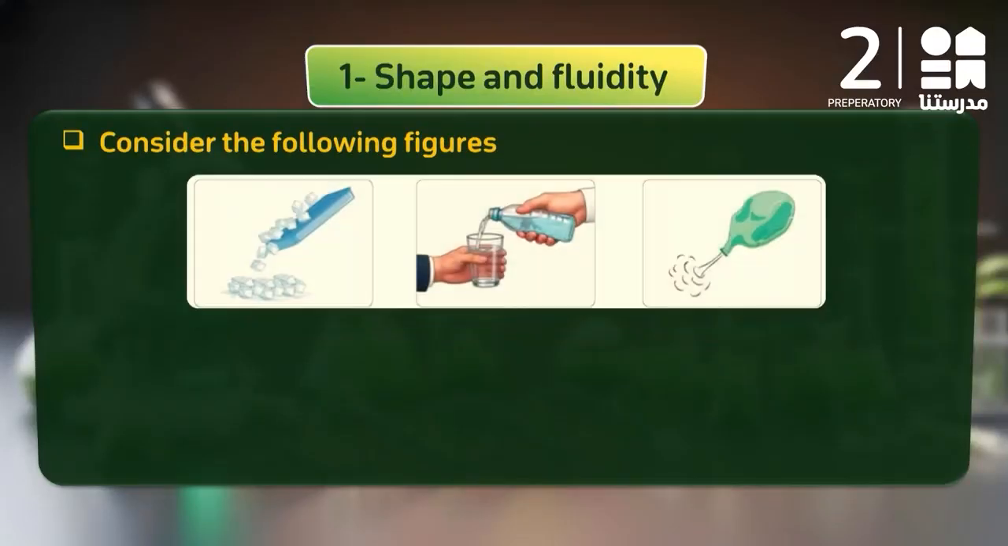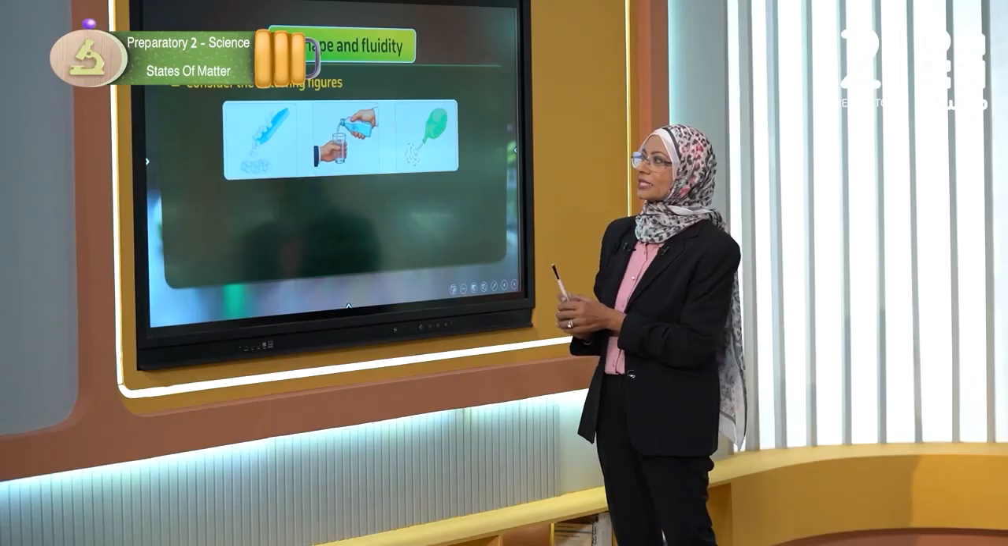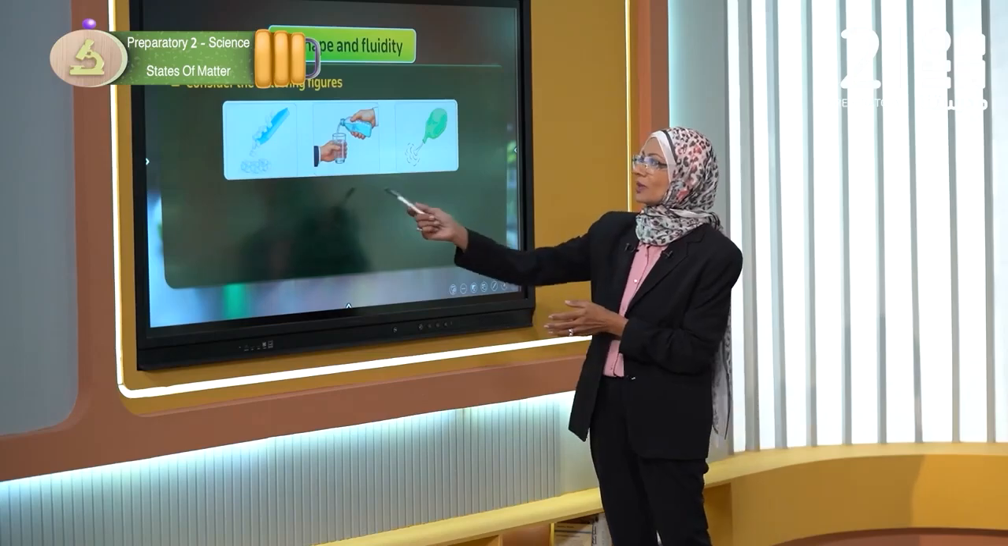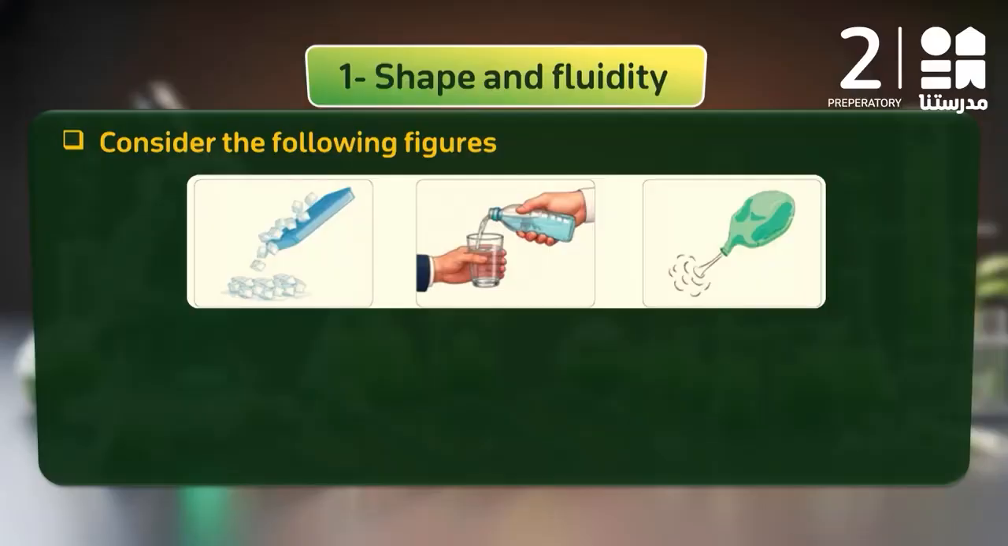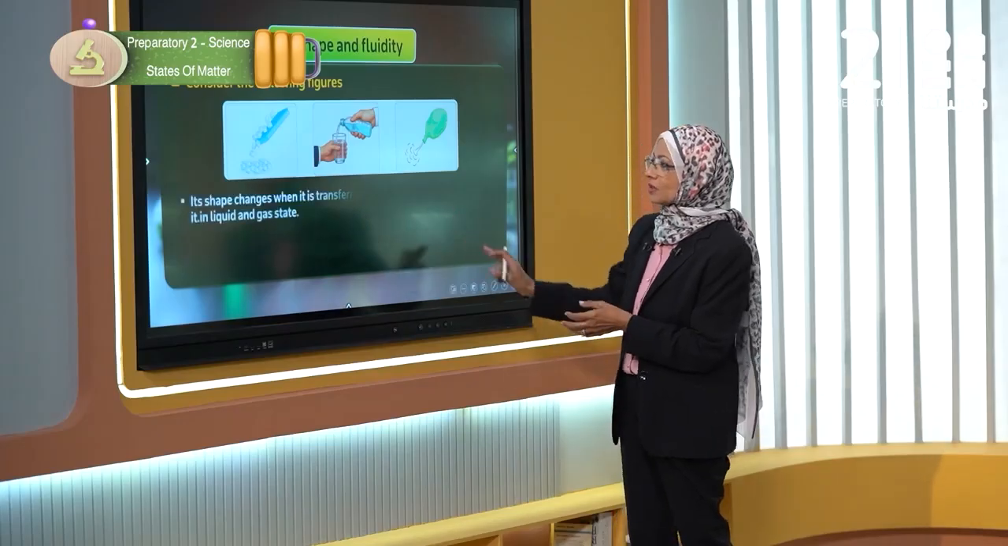Let's see. This figure represents three pictures. The first picture speaks about the solid state, the solid state of ice. The second one is water in a liquid state. The third one is vapor, or a gaseous state. Let's see what we see.